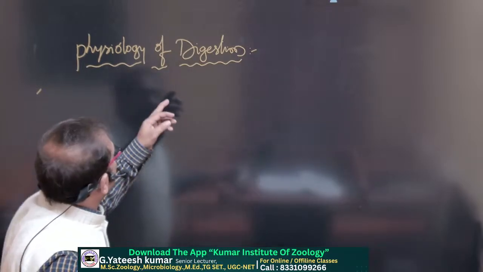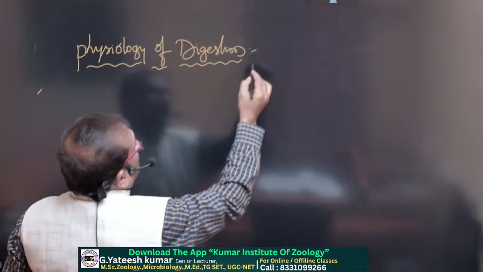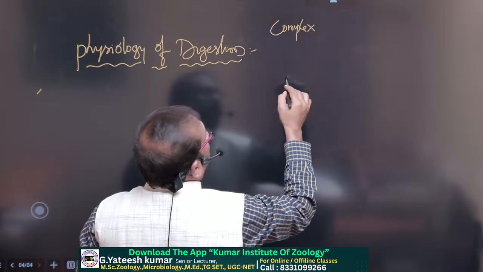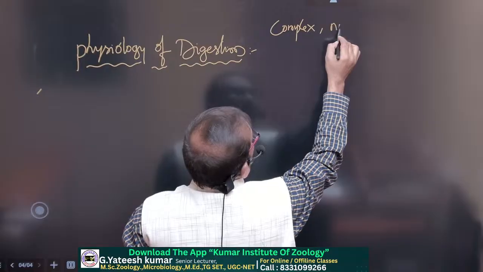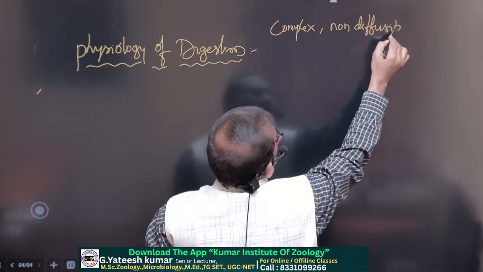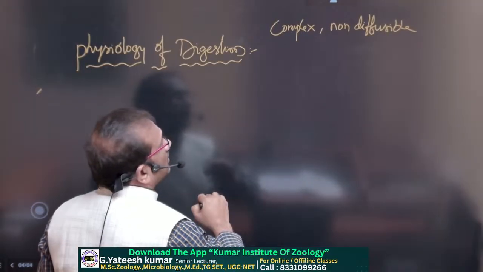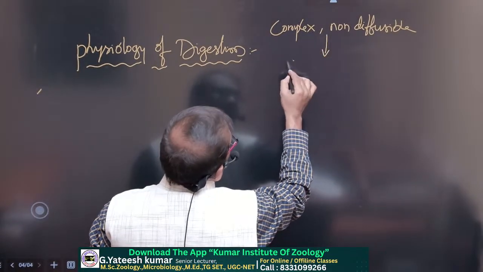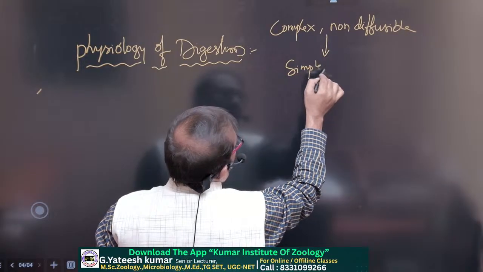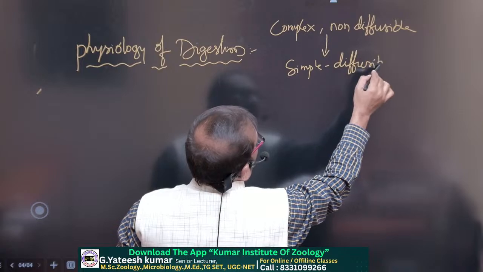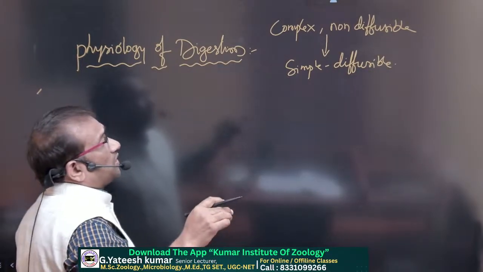Here, what is the meaning of digestion? Digestion is the conversion of complex non-diffusible food substances into simple diffusible or absorbable food substances.